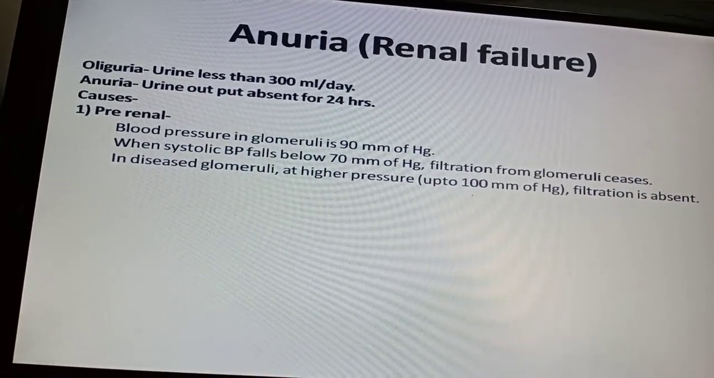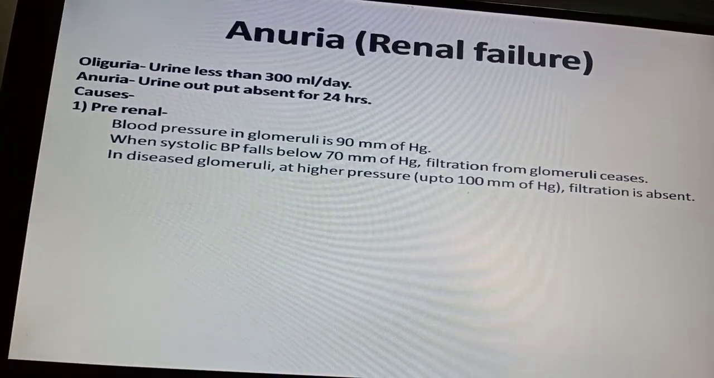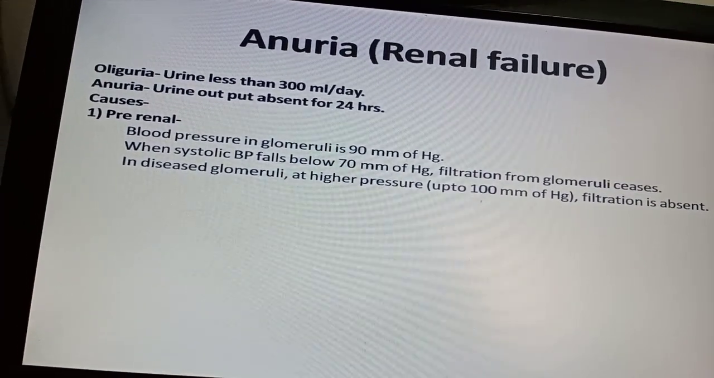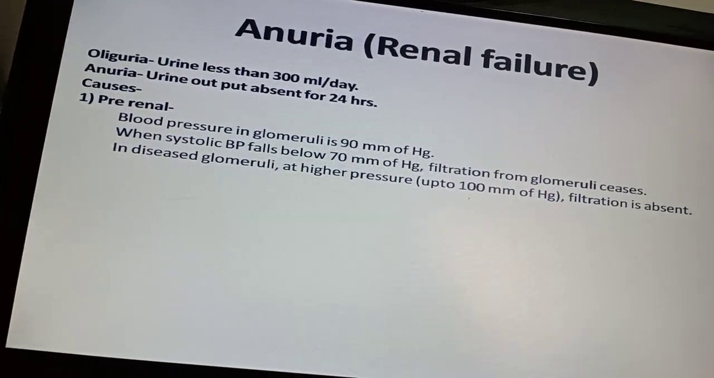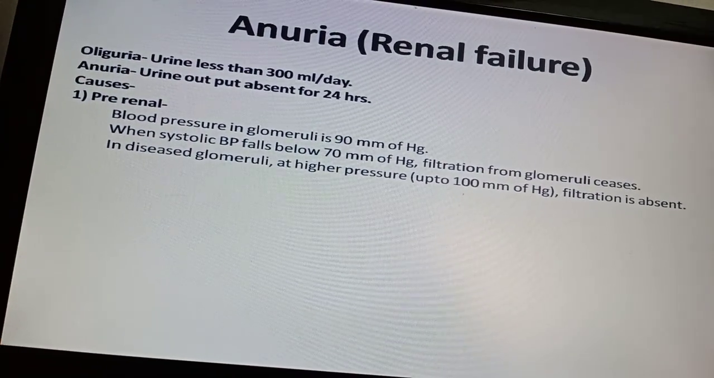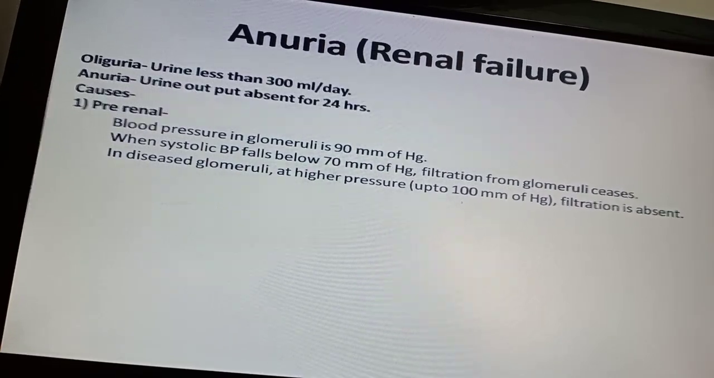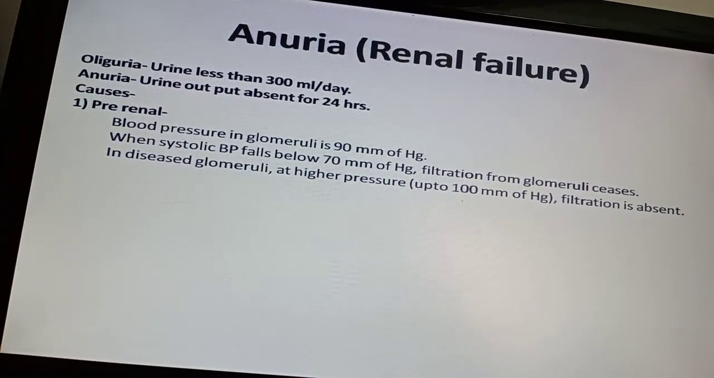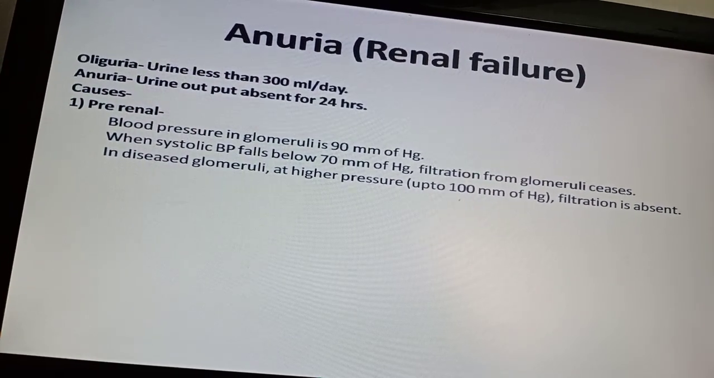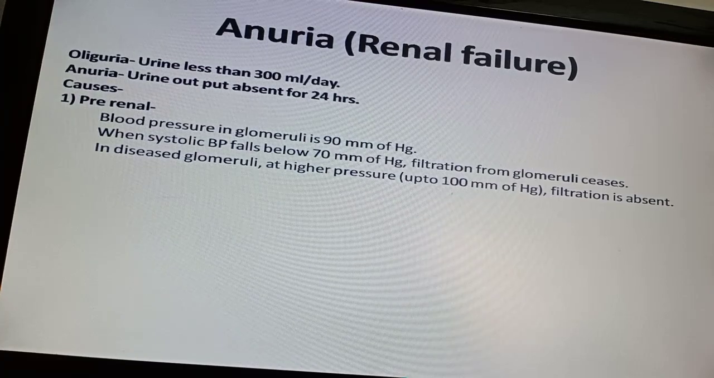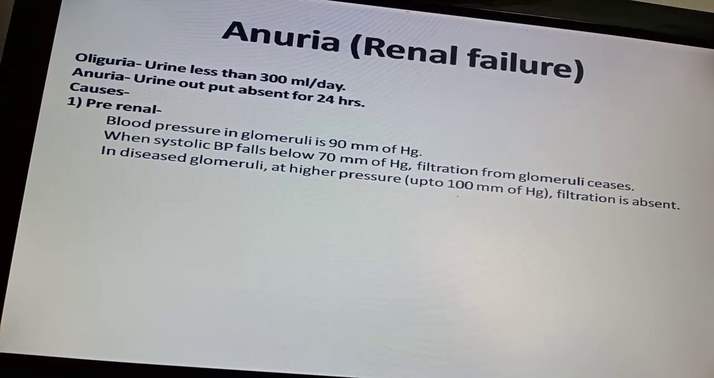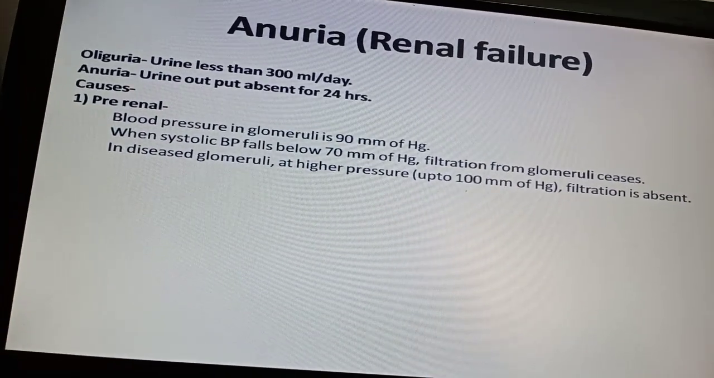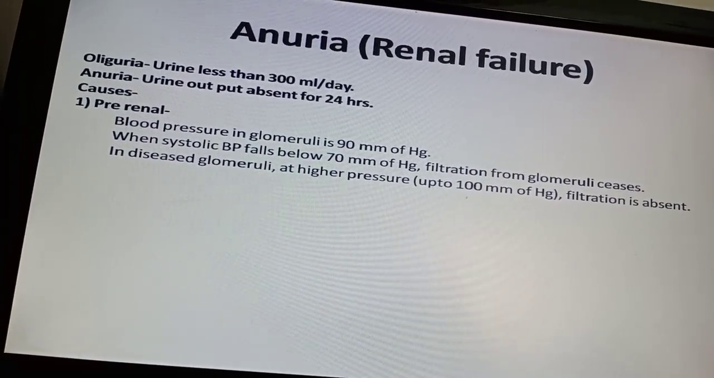Pre-renal. So we will see in detail about pre-renal. You know the normal blood pressure that is required for the formation of the urine in the glomerulus is 90 mm of Hg. Now you know systolic blood pressure is around 120, plus or minus 10. When the systolic blood pressure falls below 70 mm of Hg, the filtration from the glomerulus stops. The blood will not be filtered from the glomerulus when the systolic blood pressure is below 70 mm of Hg.